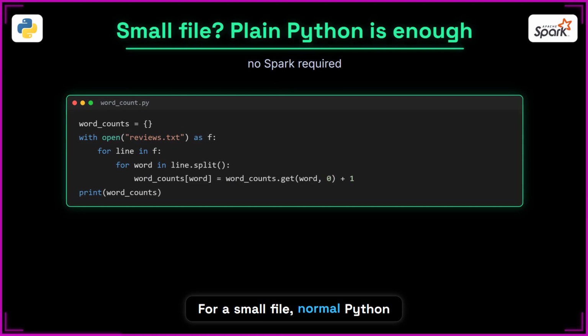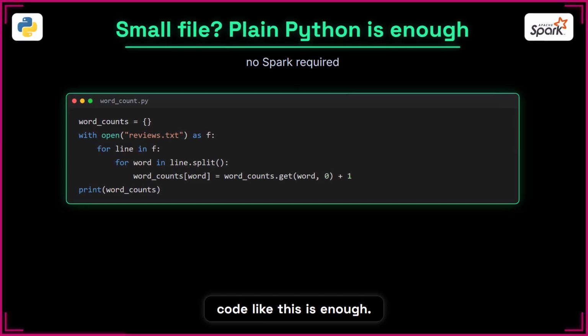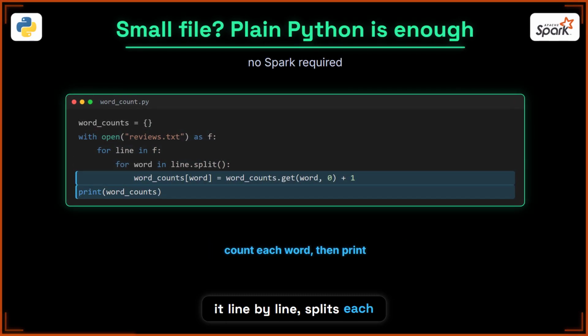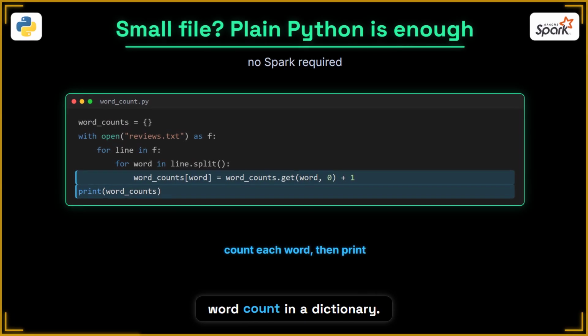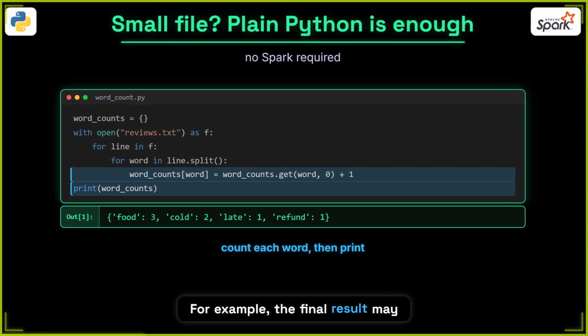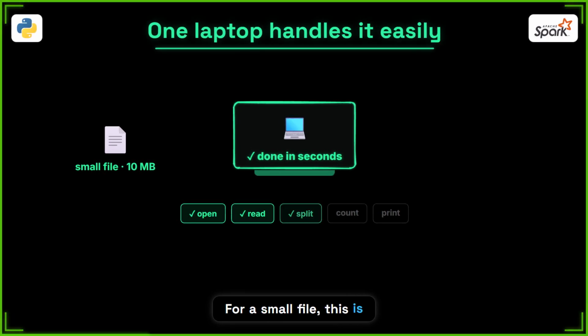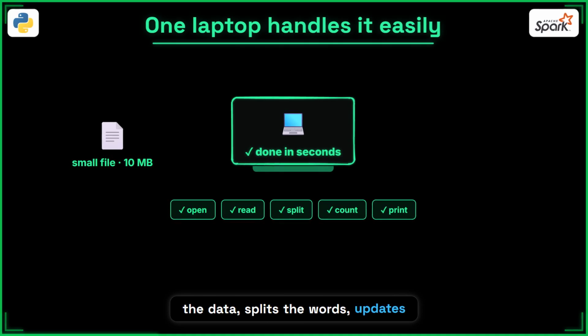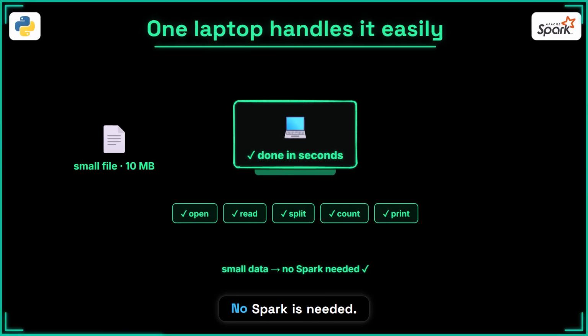For a small file, normal Python code like this is enough to do the word count program. This code opens the file, reads it line by line, splits each line into words, and stores the word count in a dictionary. For example, the final result may look like this. For a small file, this is absolutely perfect. Our laptop opens the file, reads the data, splits the words, updates the counts, and prints the result. Here, no Spark is needed.